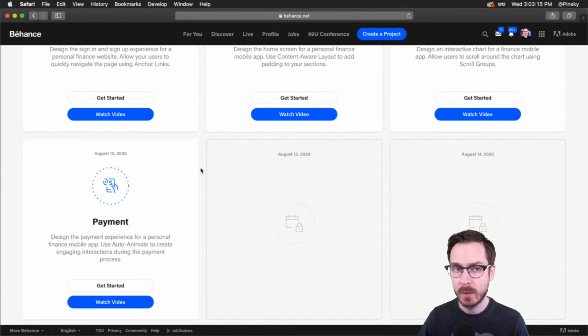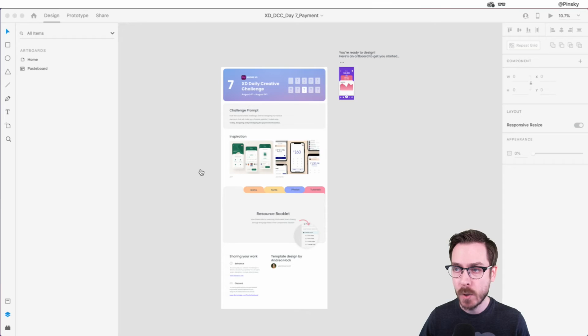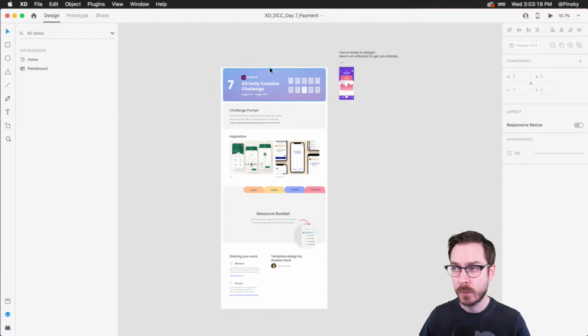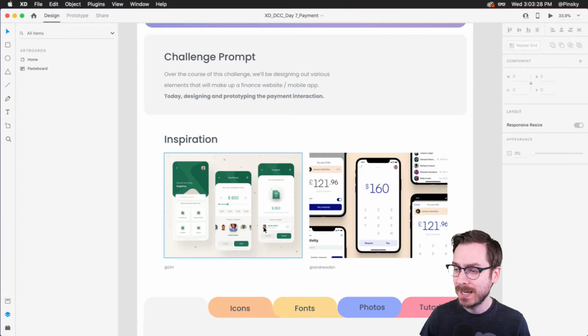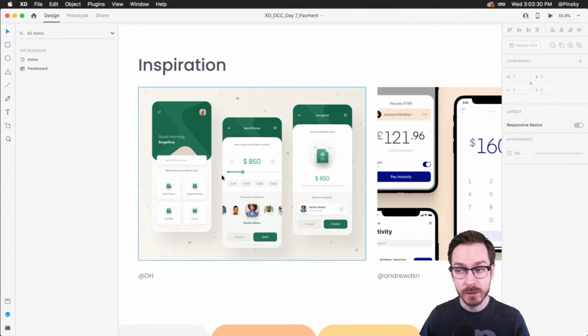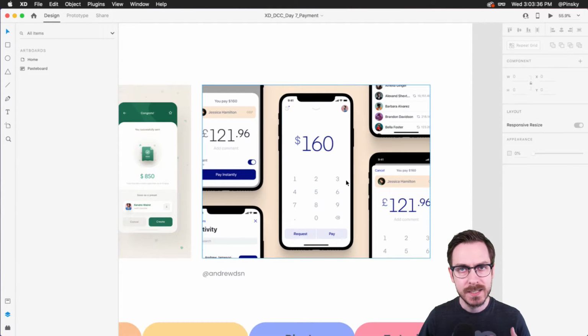All right, so let me go ahead and hop over to Adobe XD, and here is the template for today. Again, we are going to be designing out and prototyping the payment interaction within this mobile application. We've got some inspiration down here if you want to get really creative with drag triggers and preset payment amounts and things like that. Definitely, if you feel comfortable, go crazy, get creative, and have fun with it.